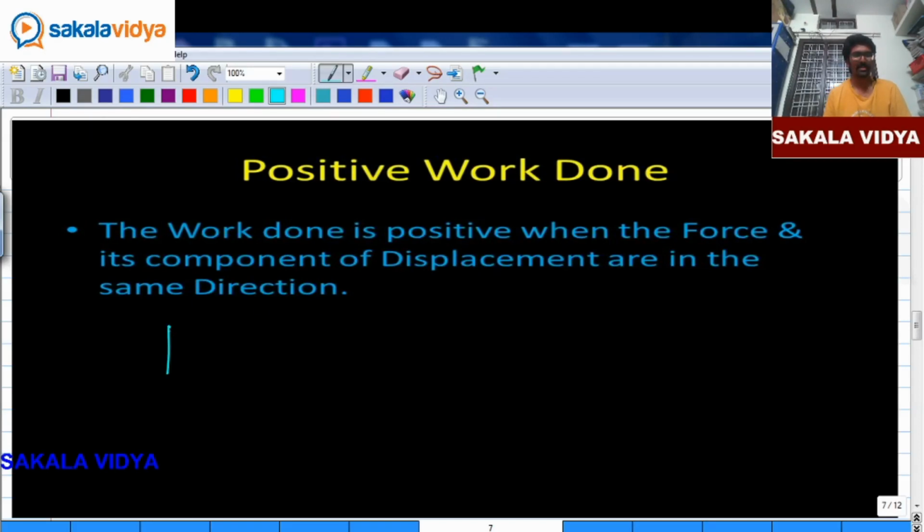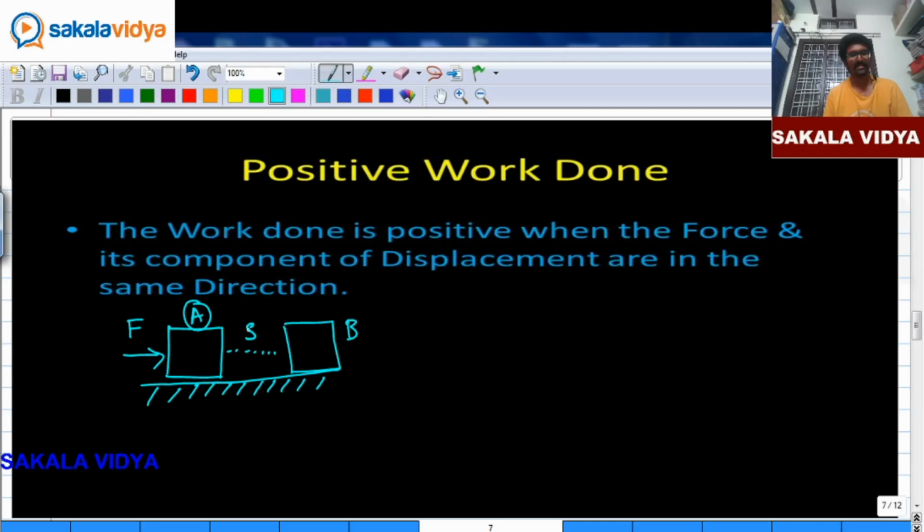See, I'm going to take an object. Initially it is at a position A, which is placed on the ground surface. So I'm going to apply the force F kilonewtons. The body starts displacing to the position B, where S is the displacement. Let us draw the free body diagram of this. So F is the force applied on the body, where S is the component of displacement.